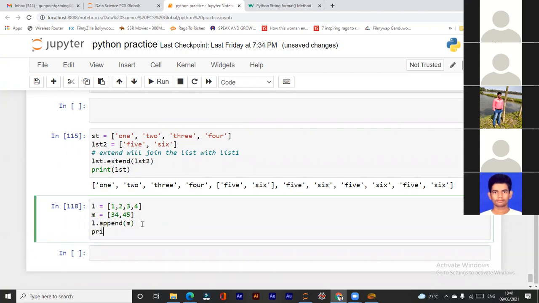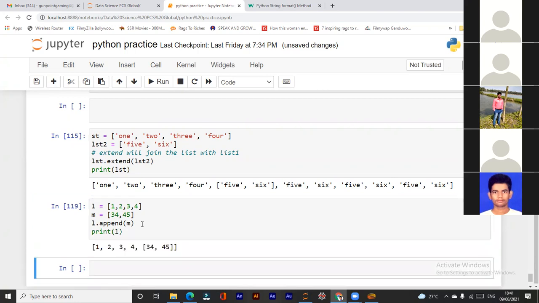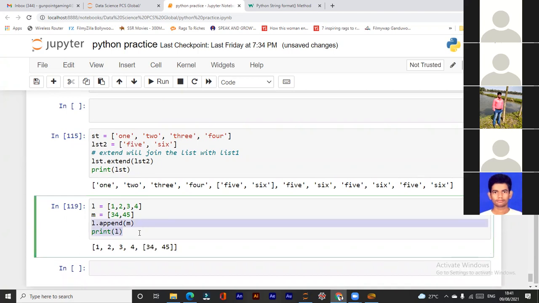Right, first I need to perform this, then I can print L. Okay, there's a difference. I'm now printing L, and here I need to write something, then I can take the print of that, right? Directly, if I write print here, then it will give none. First I need to perform this, then I can take the print of that.